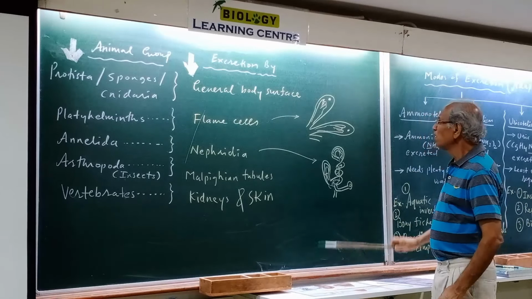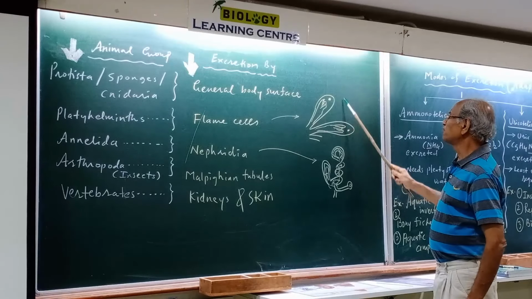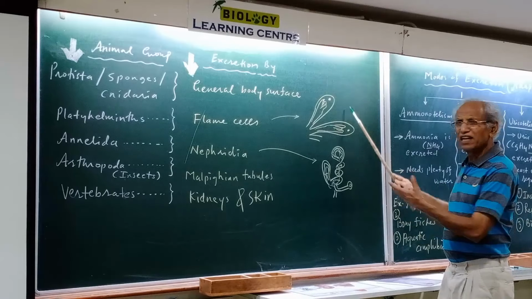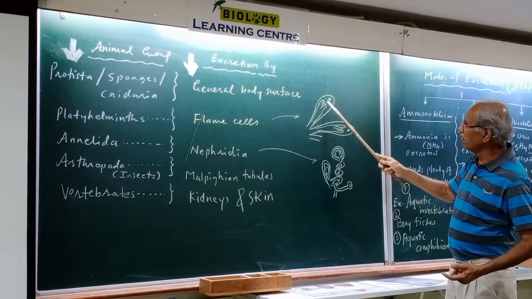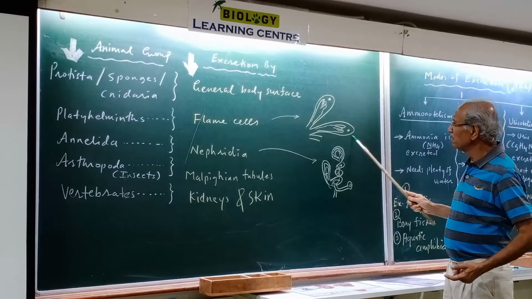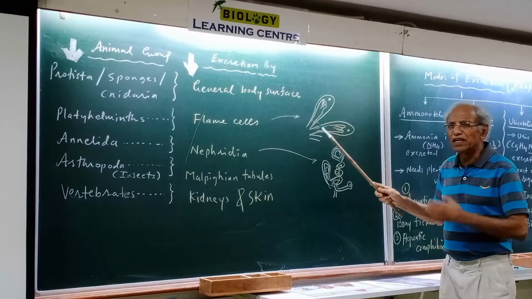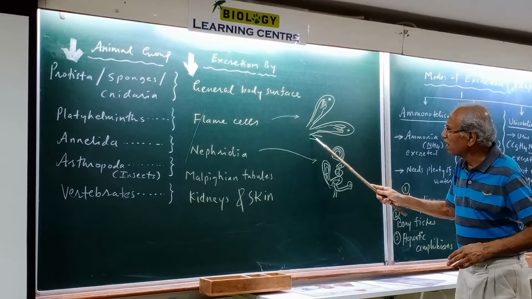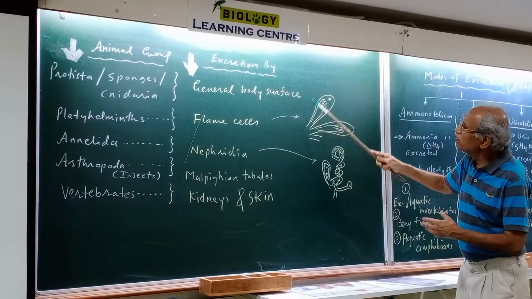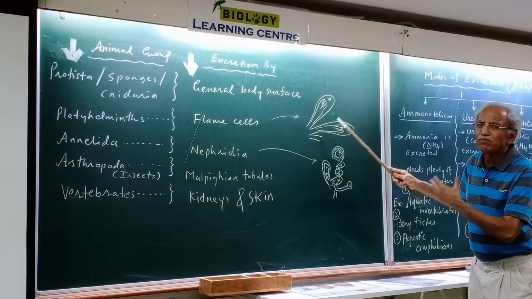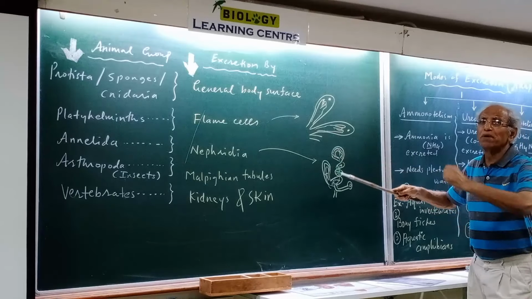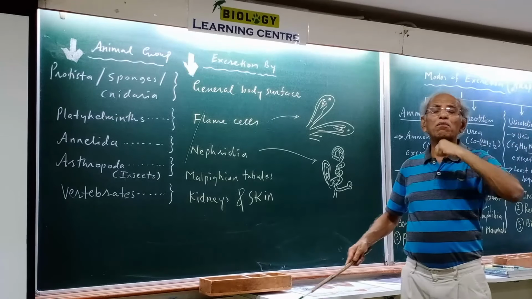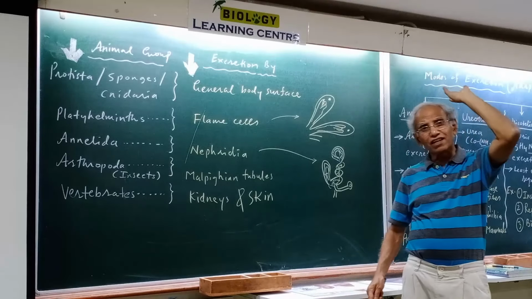All the excretory waste, particularly the liquid material in the body, surrounds these flame cells and enters inside, and the cells have the ability to remove the metabolic waste, which comes into the small canal. Hundreds and thousands of these flame cells get joined together to make a bigger and bigger canal, and ultimately through a big hole in the body the excretory waste is given out.